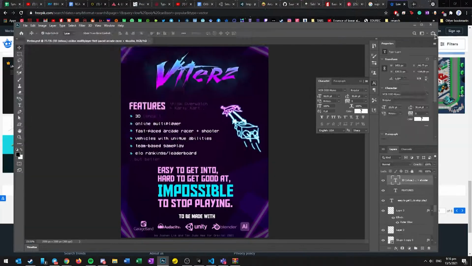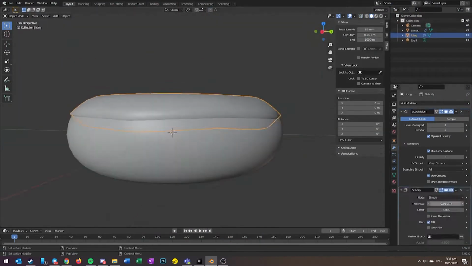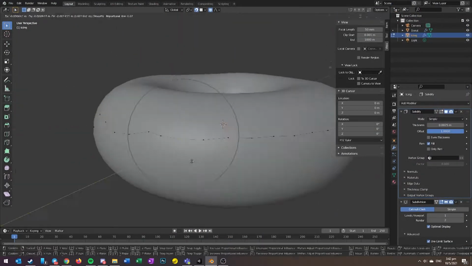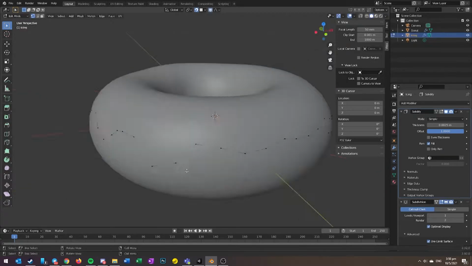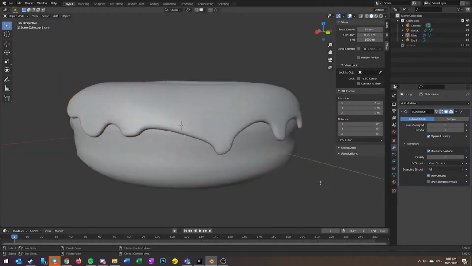We plan to use Unity to make a class-based racing game, so think Mario Kart plus Rocket League plus Overwatch. Right now in the background you can see me making my first donut in Blender because we plan to use original 3D models and original music.